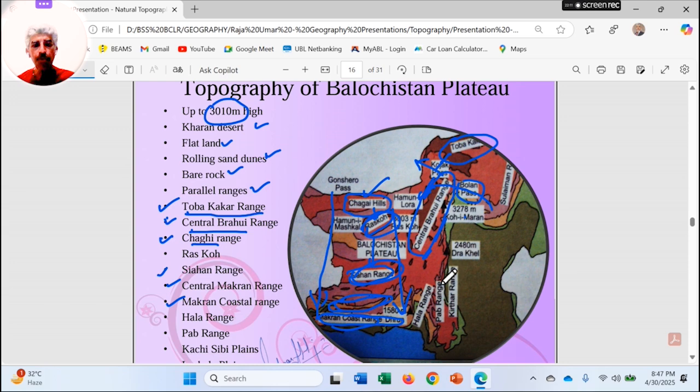And if we move towards the eastern side of the plateau, towards Sindh province, as we have already studied, we have the Kirthar range over here.